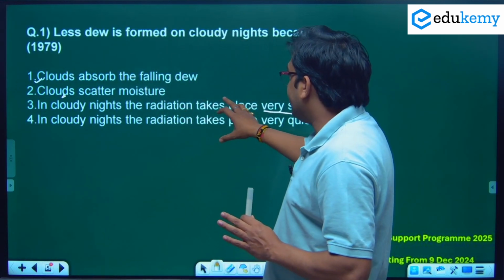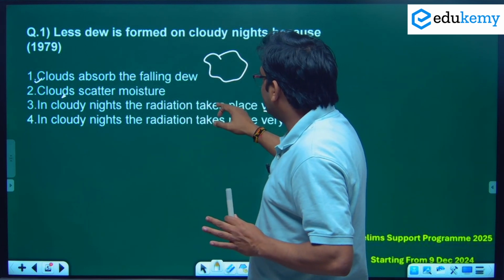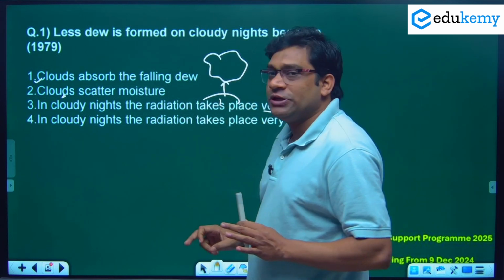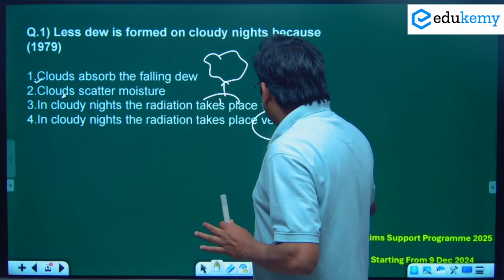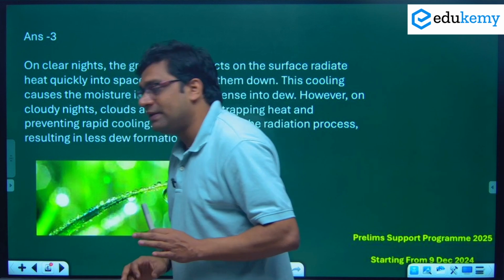In a cloudy night, the radiation takes place very slowly, because if cloud is present, the radiation from the earth will be a very slow process. It will be faster in a cloudless sky. So remember this type of question, maybe they will ask you in the exam.